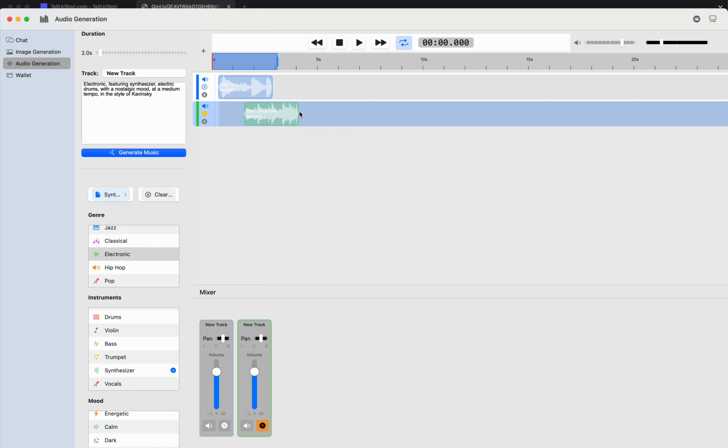What's really cool is you can do everything you would expect to do with these. You can drag them around. You could drag off a copy here. Drag this up here. And of course it's not going to play yet. Then you can of course delete regions, and you can of course delete tracks as well.